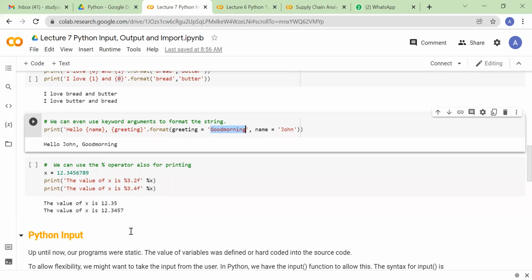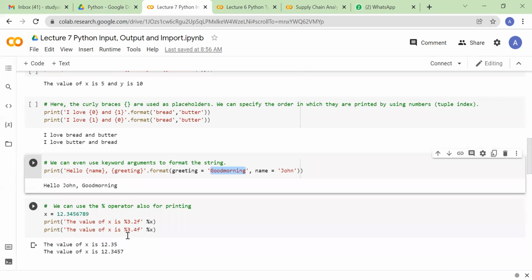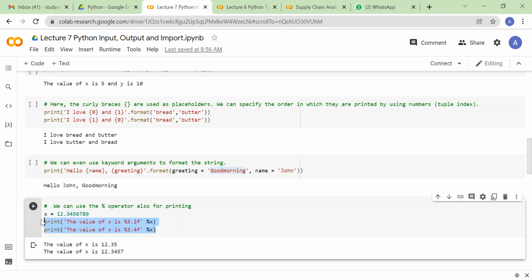Clear? Now this is another way of doing the same thing, and personally I don't encourage this particular technique for printing things with a variable in it, because this might be confusing for a few people as a reader. But if you are from a C or C++ background, probably this is the representation you might like.